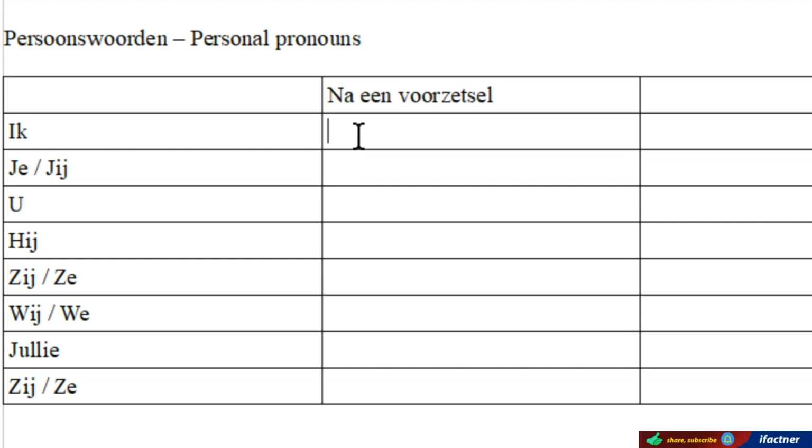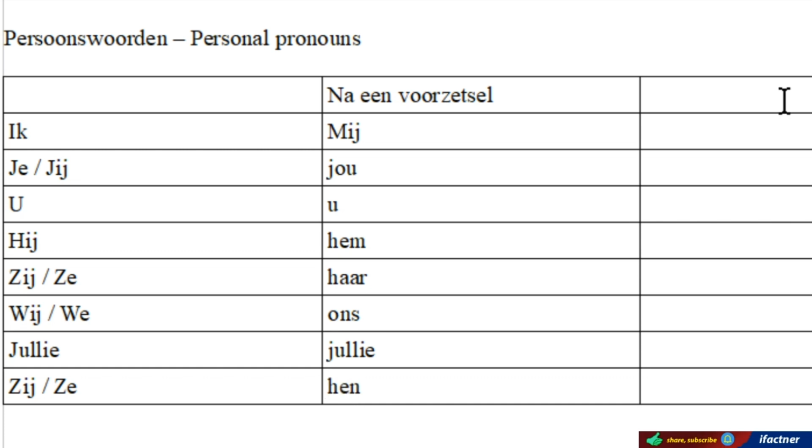Now after the voorzetsel or after the preposition, we will write mij, jou, u, for hem, hij, for hij, hem, for they, haar, and for wij, ons, for jullie, it is jullie, and for they, we write hen.